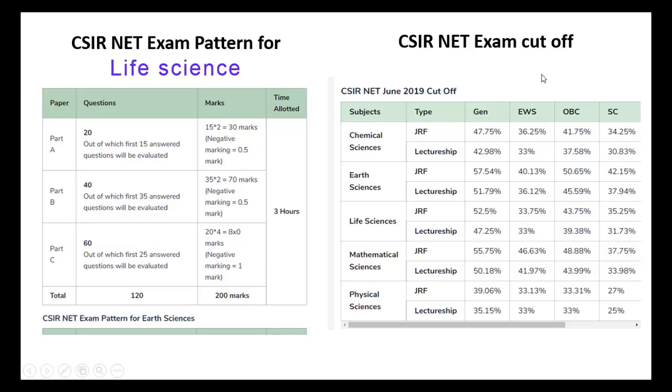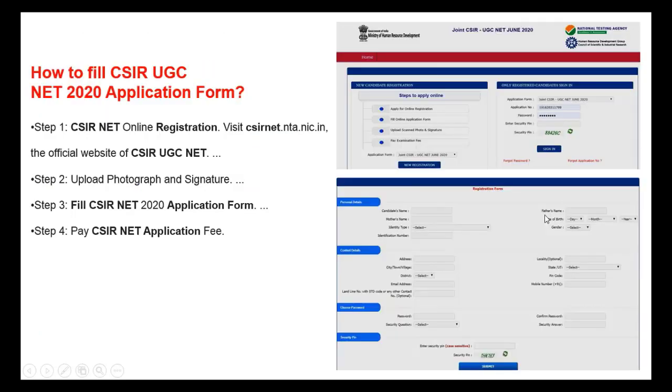Is the CSIR NET cutoff for life science, JRF and lectureship separate, according to their category, general to SC? They differ in each and every CSIR NET examination. So first, how to fill the CSIR NET application.